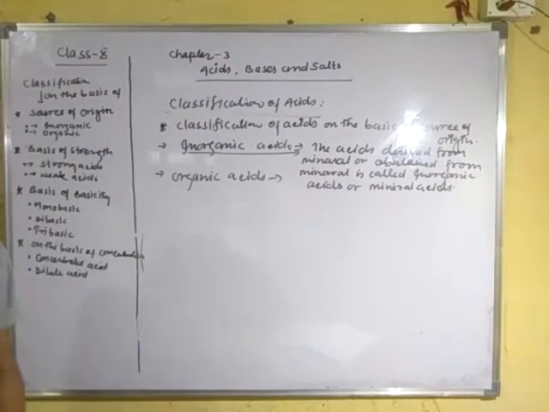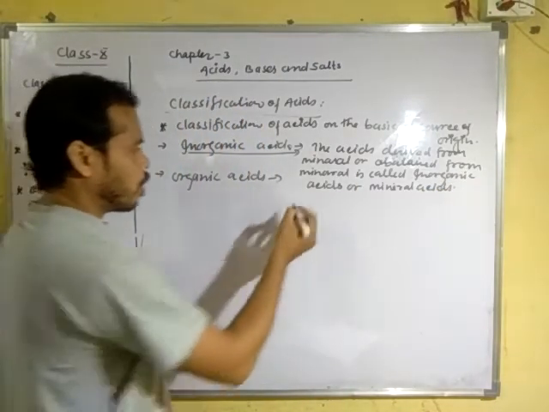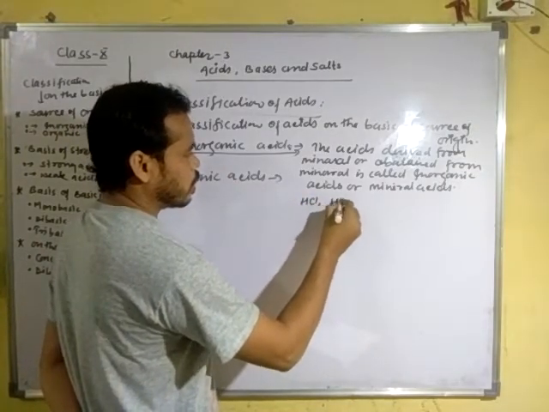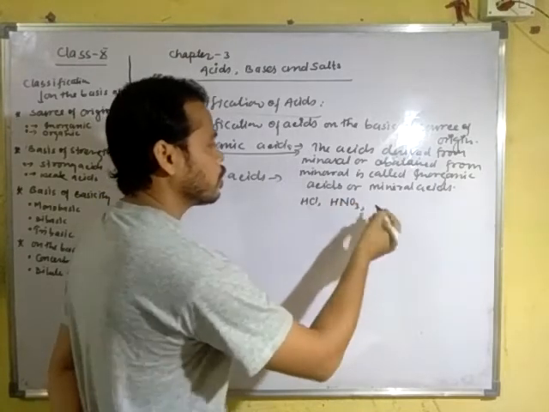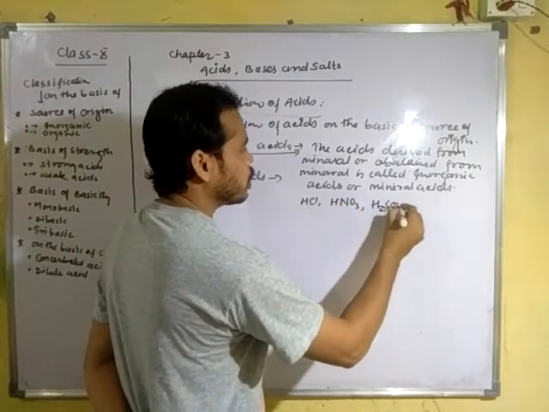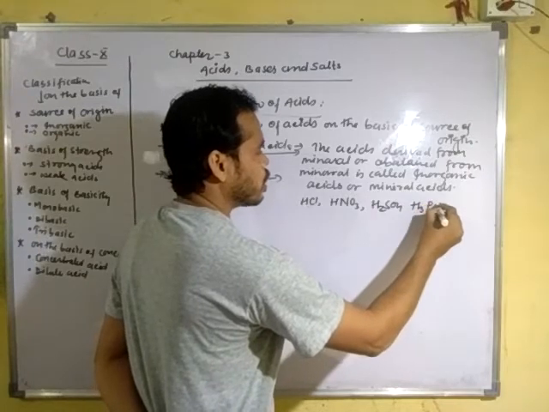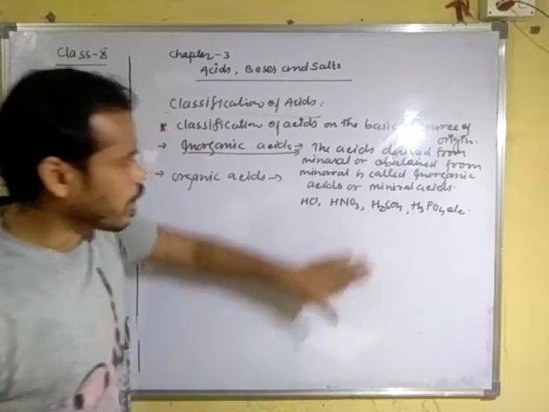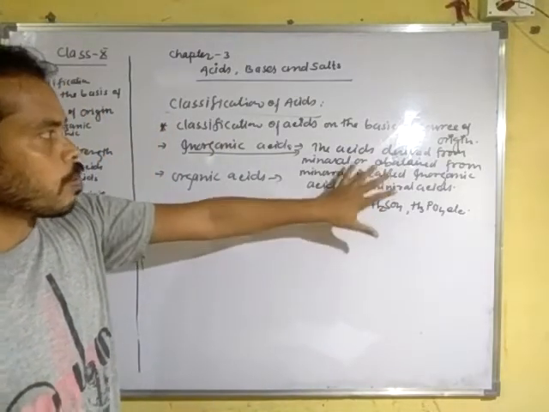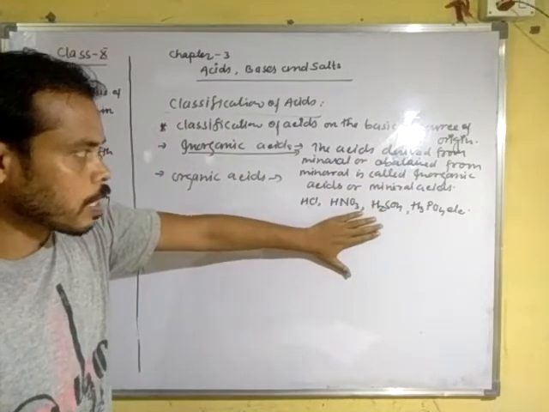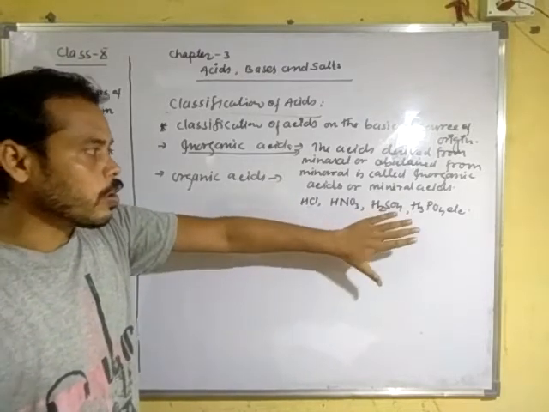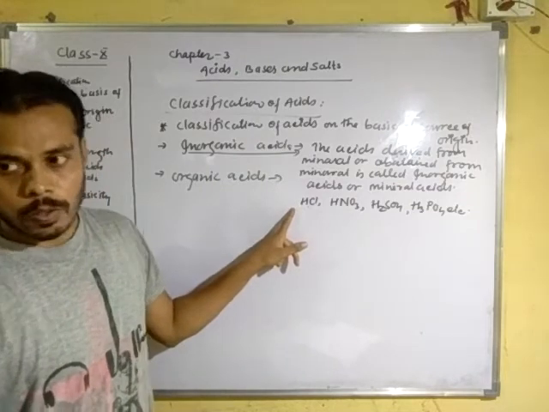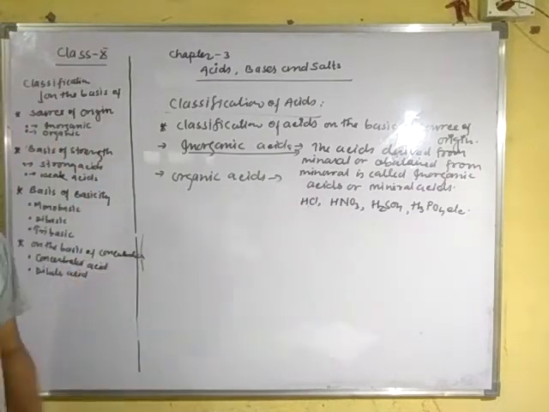Clear? Now let us see the examples: HCl, hydrochloric acid, nitric acid, sulfuric acid, phosphoric acid, etc. These are mineral acids obtained from minerals, so they are called mineral acids, and also inorganic acids.